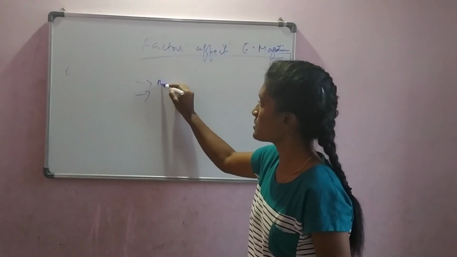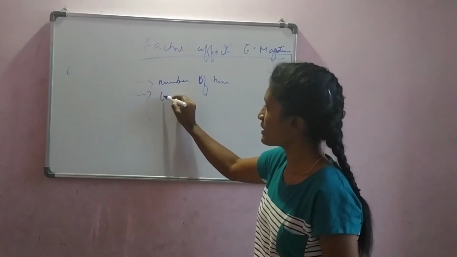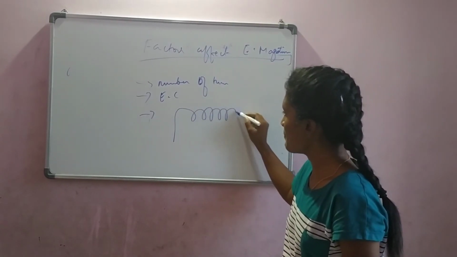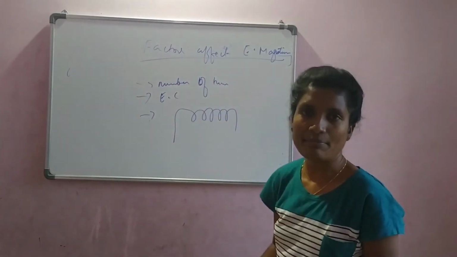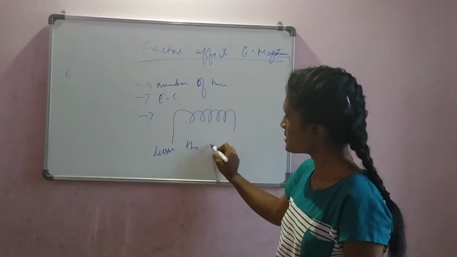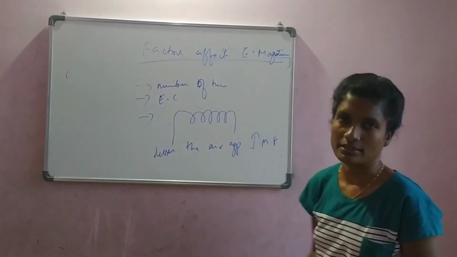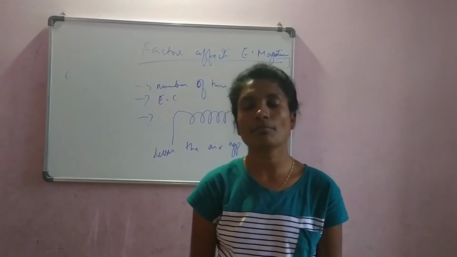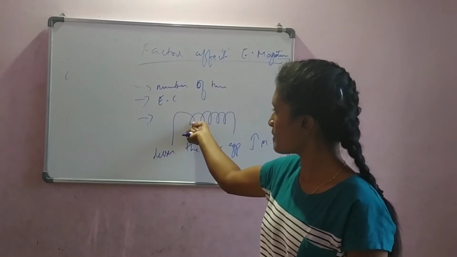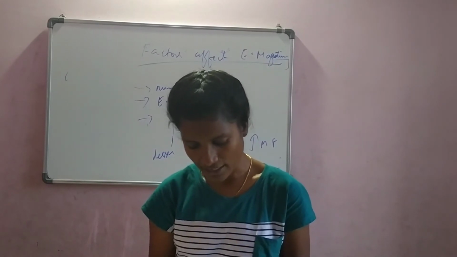So we discussed three things: number of turns, then electric current. The last one is, see, when you wrap, you are leaving a gap, right? The gap is what? Air gap. So the lesser the air gap, the more is the magnetic field strength. The more the air gap, the lesser is the magnetic field strength. So try to reduce the space between each turn. So these are the three factors on which the electromagnet depends.